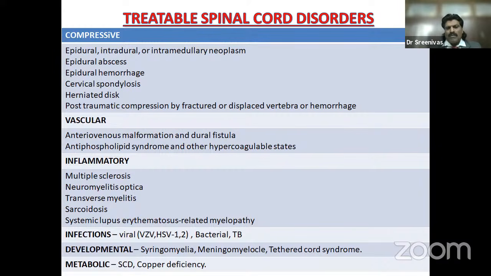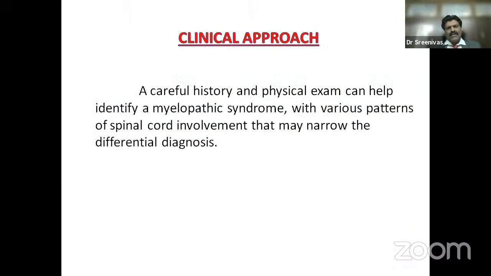Developmental, syringomyelia, meningomyelocele, tethered cord syndrome, surgical intervention may be possible. Metabolic, like subacute combined degeneration, we can give vitamin B12 supplements. Copper deficiency, we can give copper, ask him to cut down on zinc. Though these are all the simplified approach.